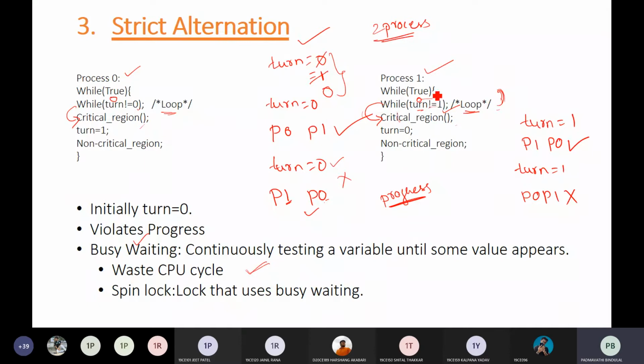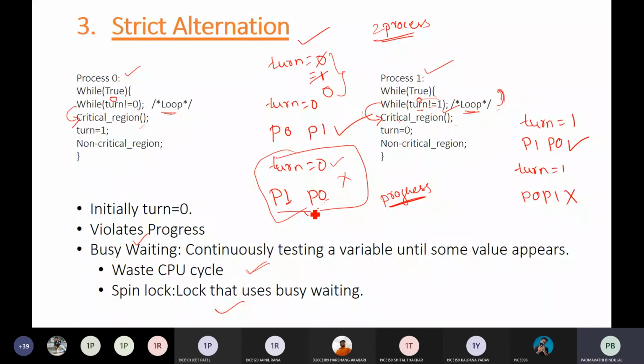And because of that, a kind of lock, a kind of deadlock occurs, that you call a spin lock. So in this example, if you see, P1 cannot complete its execution and P0 is scheduled after execution of P1.